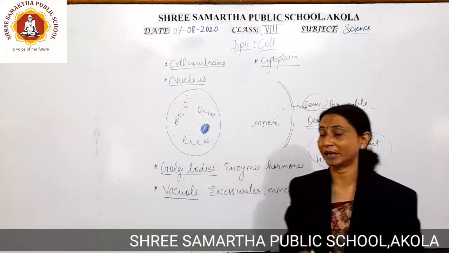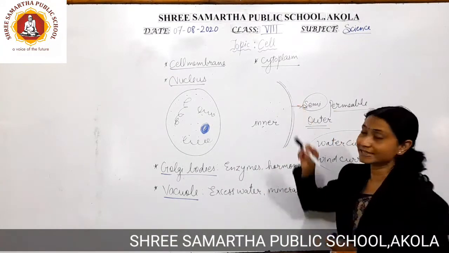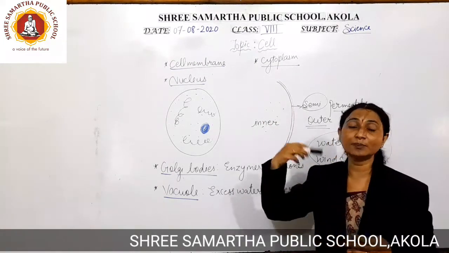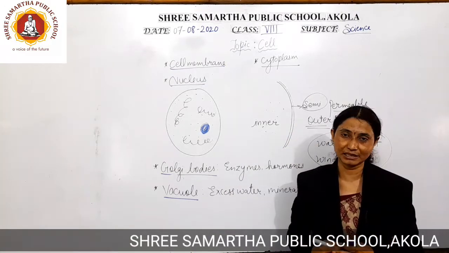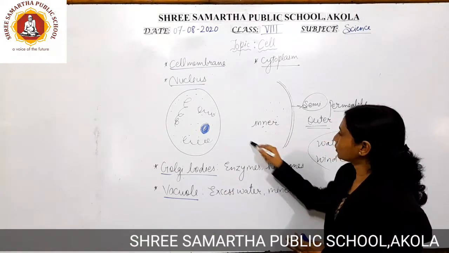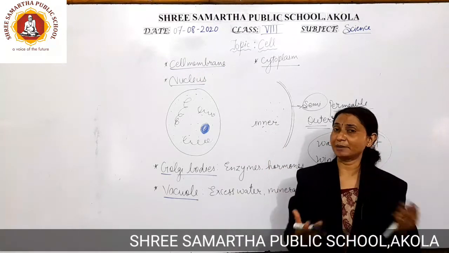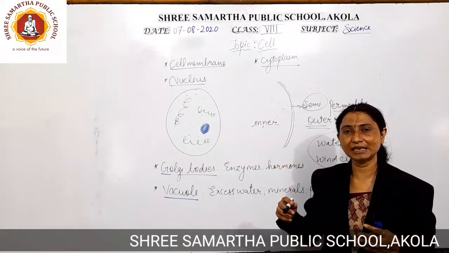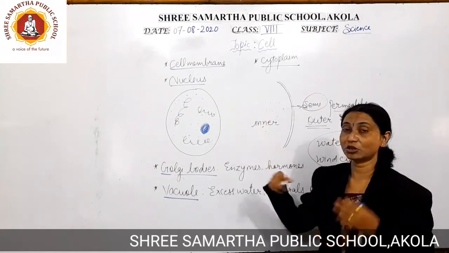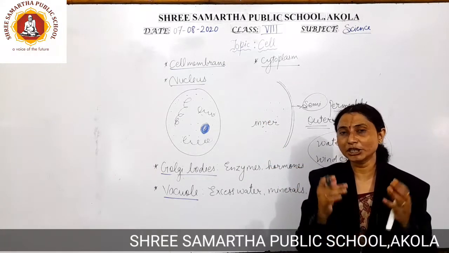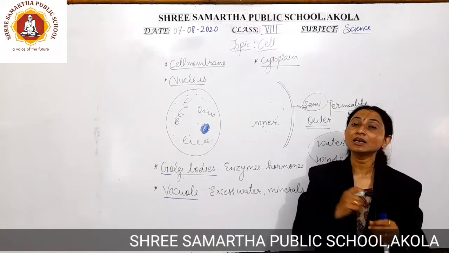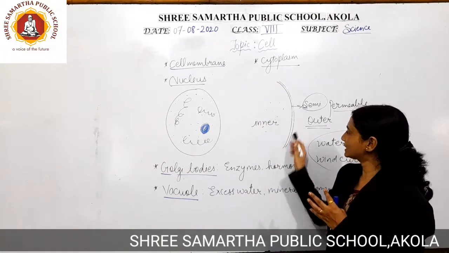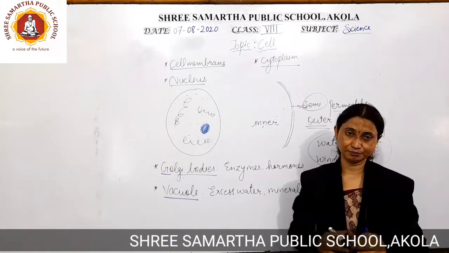This cell membrane is going to protect the complete cell from water currents, wind currents, as well as the internal processes going on inside the cell. This can be a plant cell or an animal cell. Whenever nutrition occurs inside the cell, the essential nutrients present are absorbed into the cell structure with the help of the cell membrane, because it is selectively permeable.